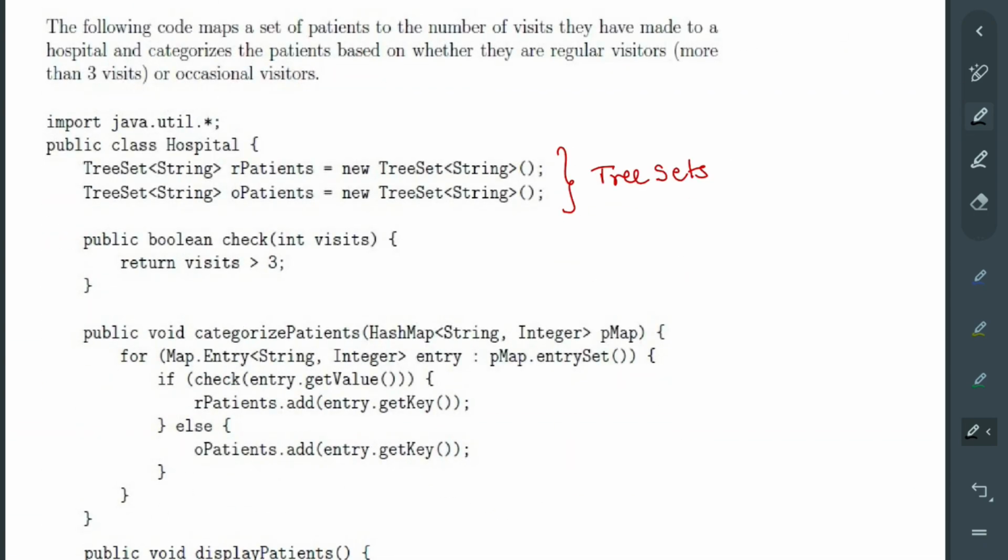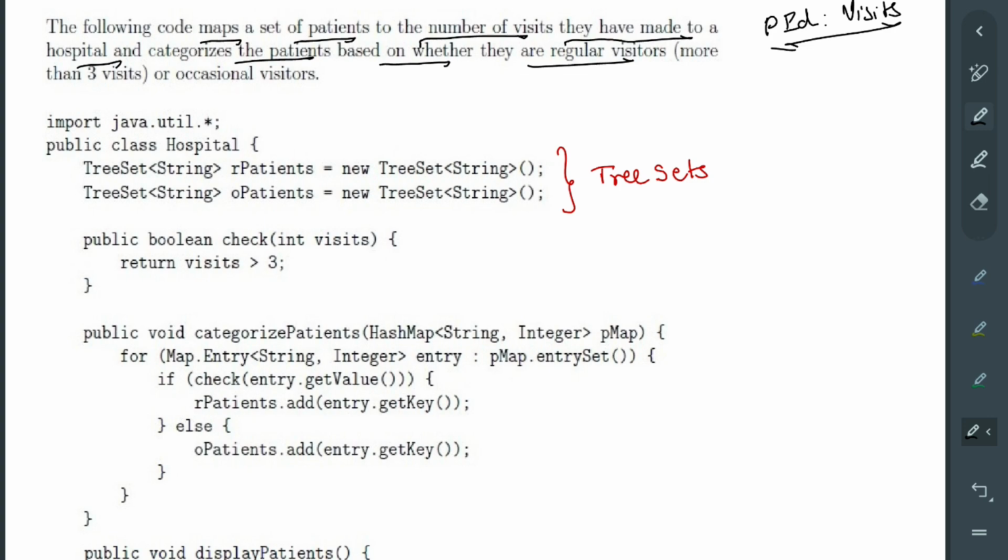Okay, next question. The following code maps a set of patients to the number of visits, basically patient ID to visits, where visits is an integer. It maps patient ID to visit, the visits they have made to a hospital, and categorizes the patient based on whether they are regular visitors.